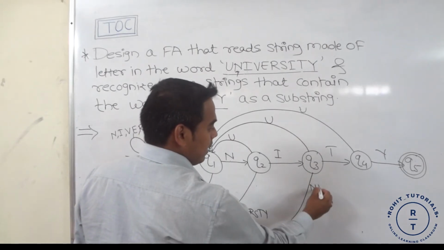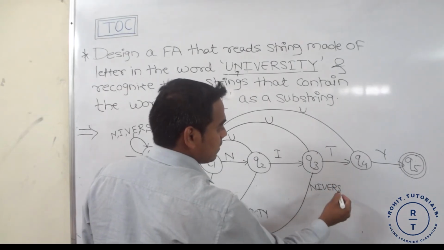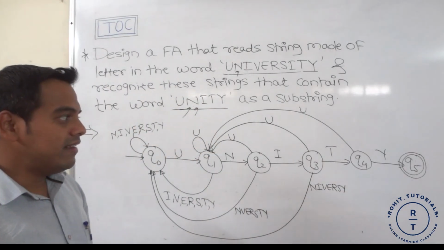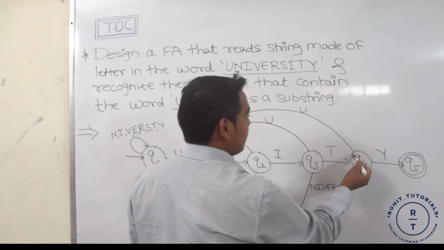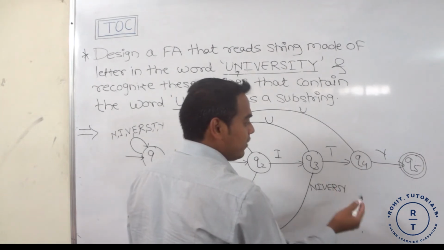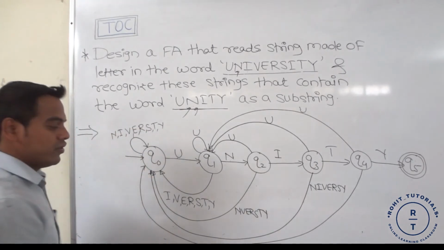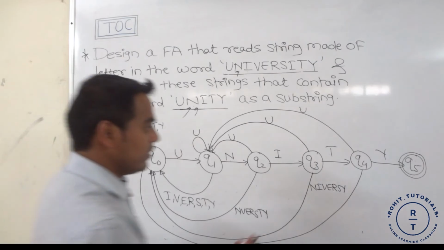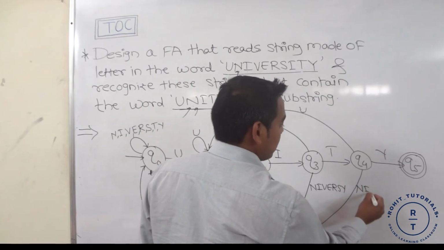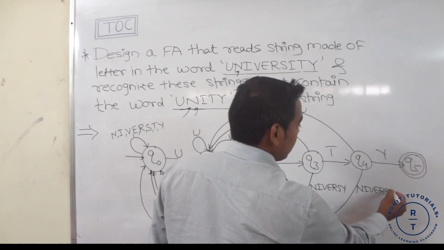N, I, V, E, R, S, and Y. Next at Q4 state, the Y transition is completed and the U transition is completed. Other than U and Y, any other letter coming at Q4 state, we move it to Q0 state. So the letters apart from U and Y are N, I, V, E, R, S and T.